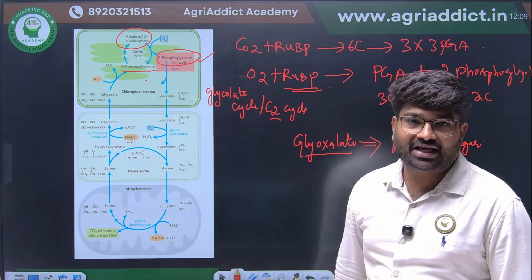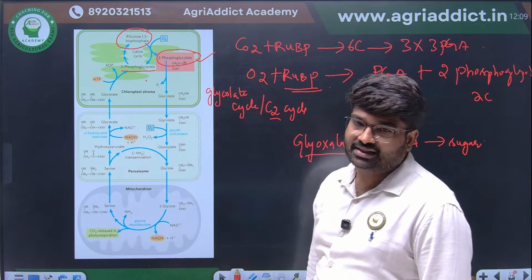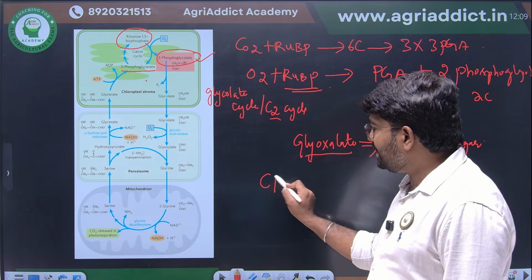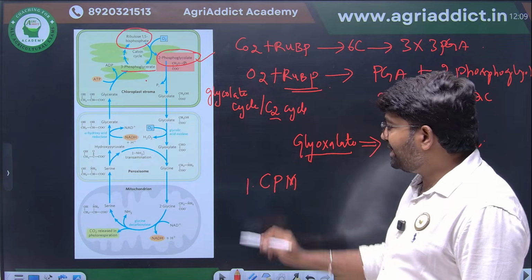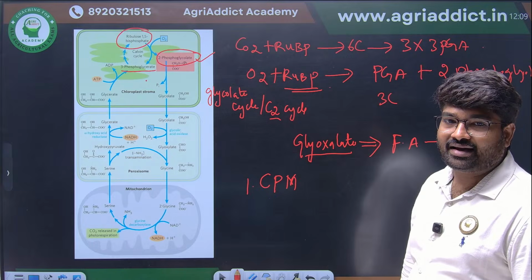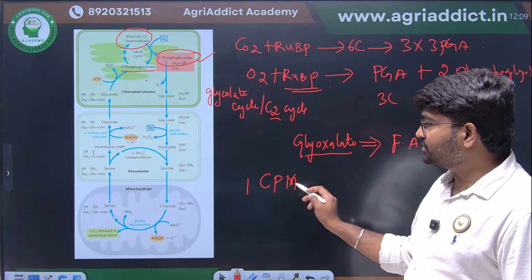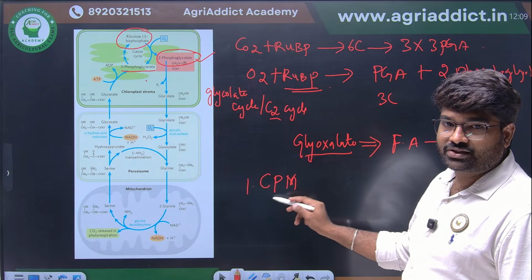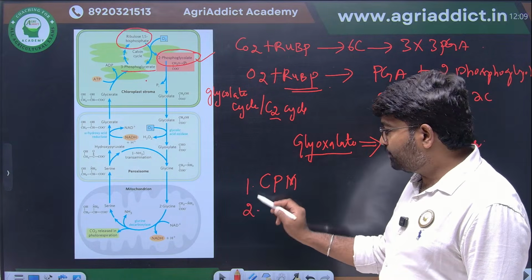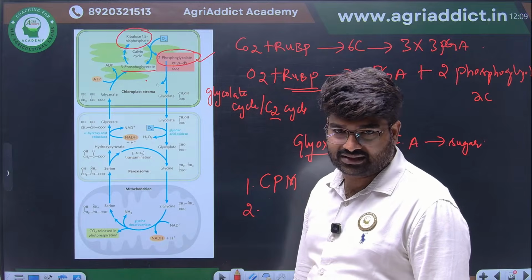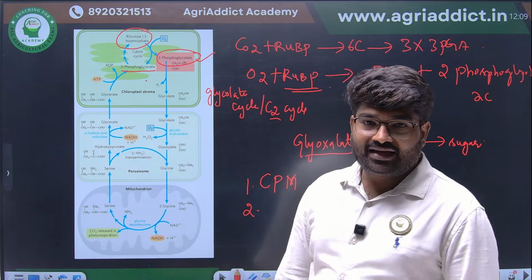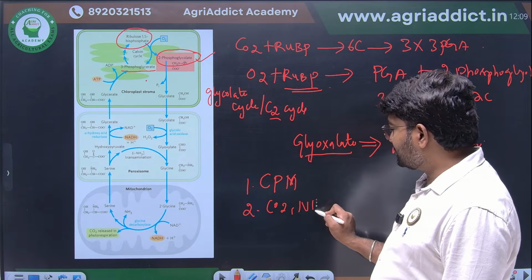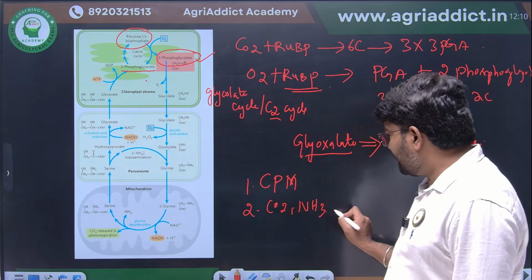The question they will ask is: what are the organelles involved in photorespiration? You just have to remember CPM: chloroplast, peroxisome and mitochondria. You have to know the sequence also, that's why I am writing CPM. First is chloroplast, second is peroxisome, third is mitochondria. The second most important question is in which organelle carbon dioxide and ammonia will be released. In mitochondria, these things will happen.